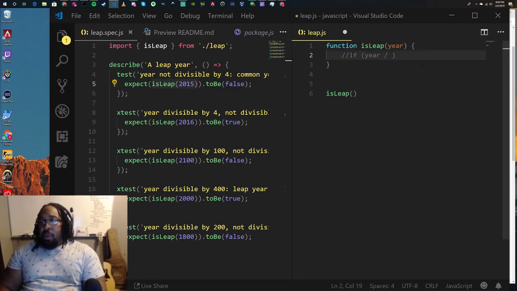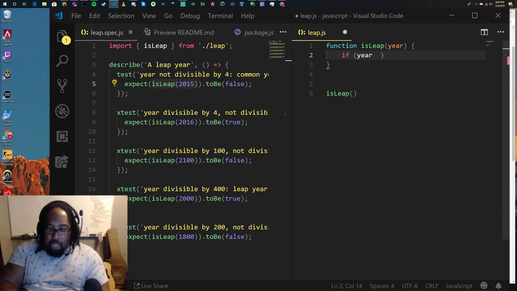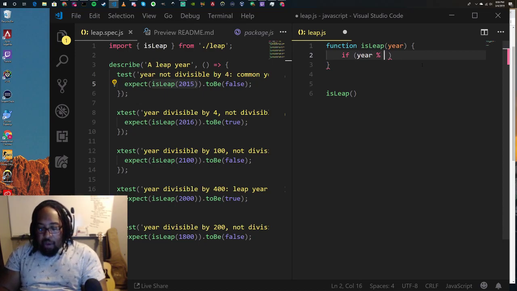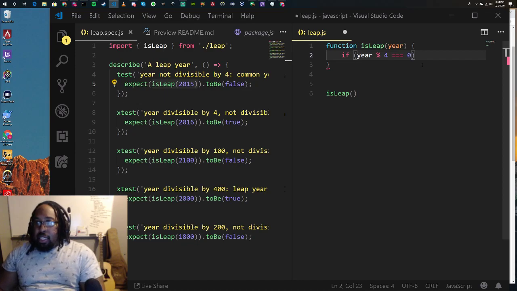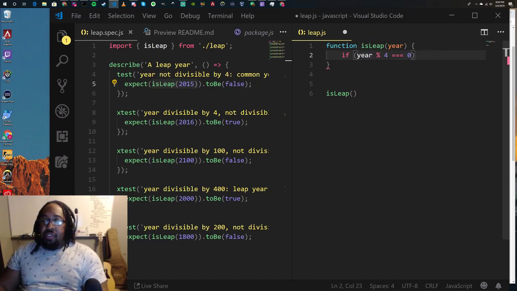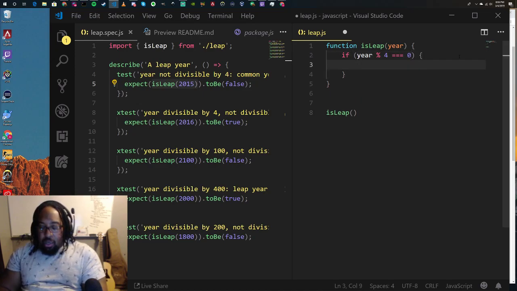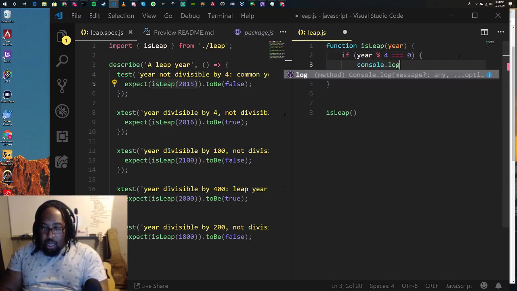So here, we can say if year modulo 4 is equal to 0. This basically says, if the year can be divided by 4 evenly, with no remainder, that's even division. So if that happens, we are going to just console.log